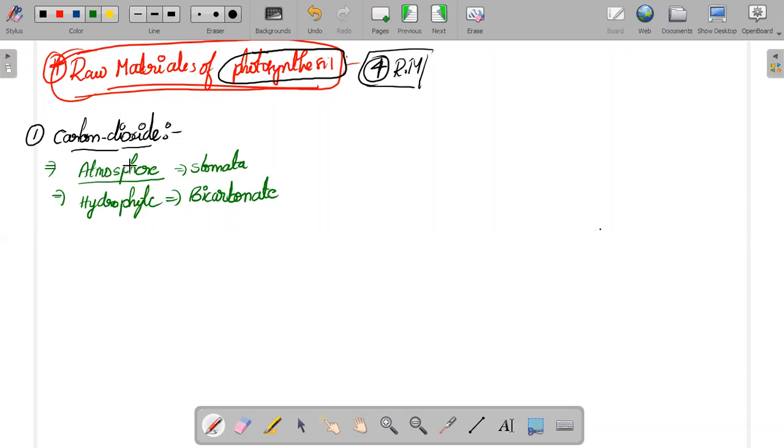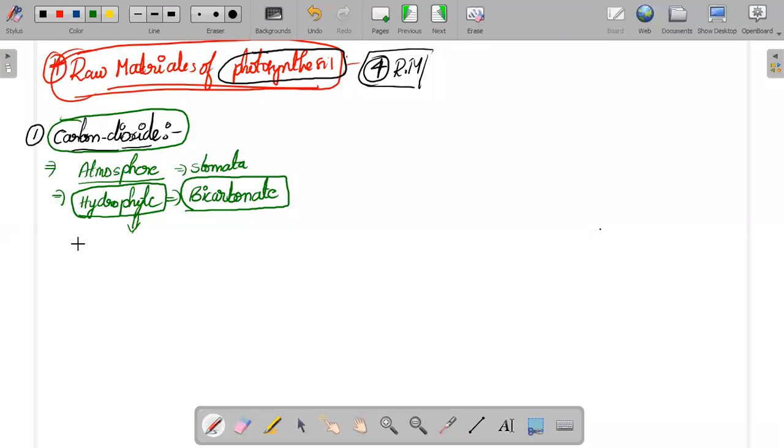Let me tell you the mistake that I made here: it's not actually carbon dioxide. What we actually require is carbon. So plants will take carbon in the form of carbon dioxide from the atmosphere very easily, and hydrophytes will take the carbon in the form of bicarbonate. That you have to remember.